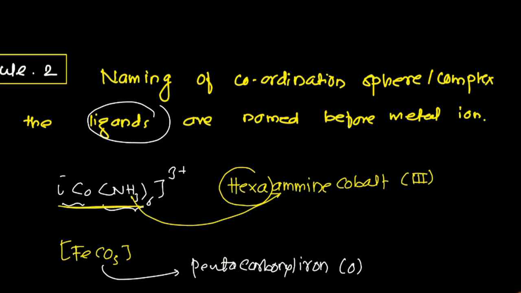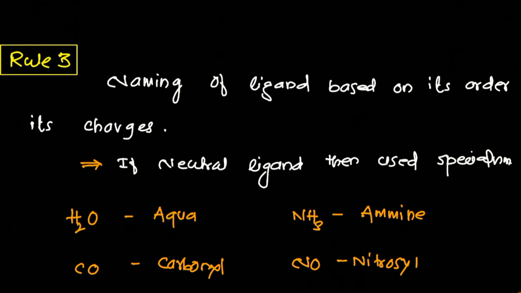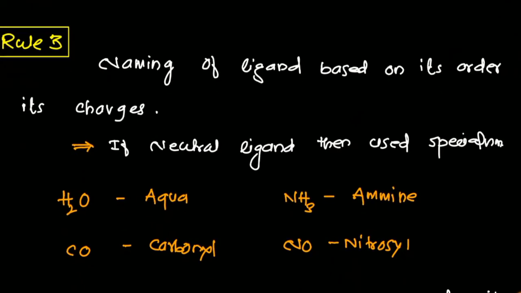So in the coordination sphere, first the name is given to the ligand, and then the metal ion. Now there are different types of ligands. The naming of ligands is based first of all on alphabetical order: if you have different types of ligands, you can use alphabetical order. And the second classification is based on charges. Charges means either the ligand may be neutral, or the ligand may be anionic.